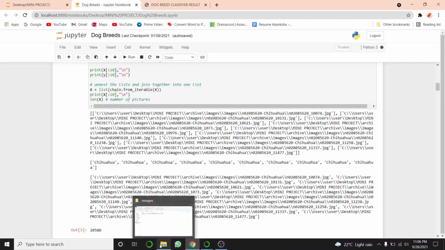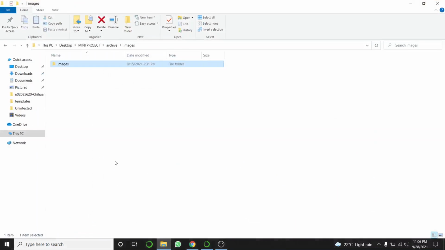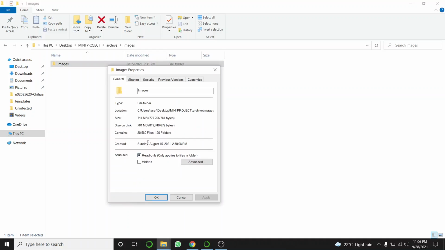I will show you the folder of my dataset. Let me open its properties. You can see there are 20580 image files in 120 folders, which represent 120 breeds as I mentioned before.